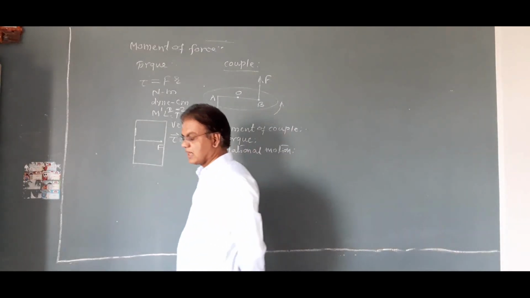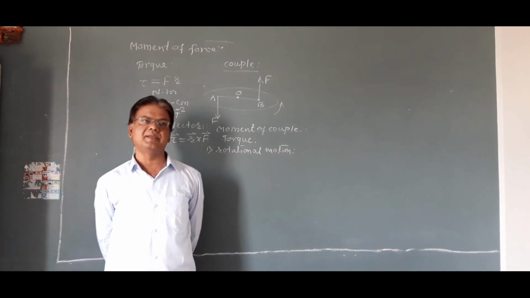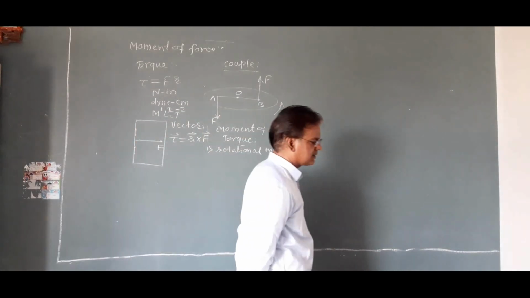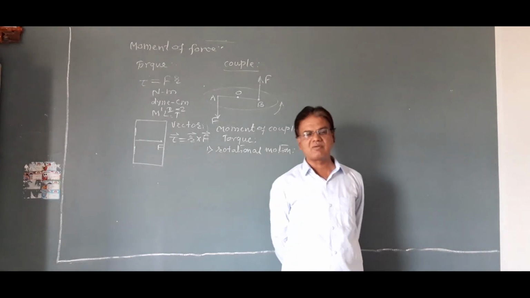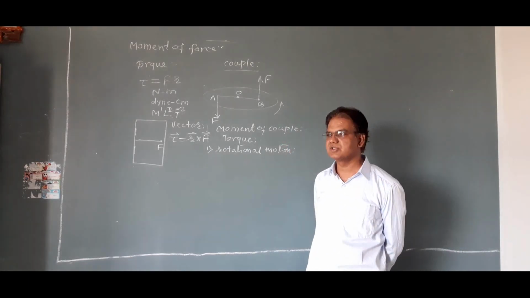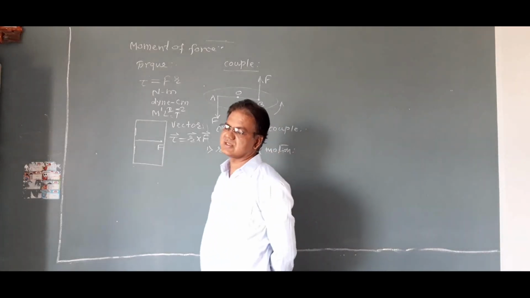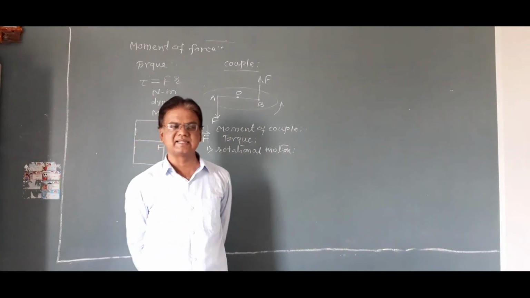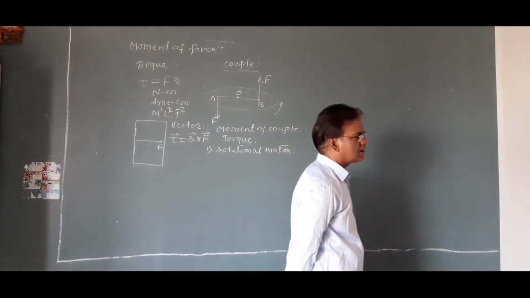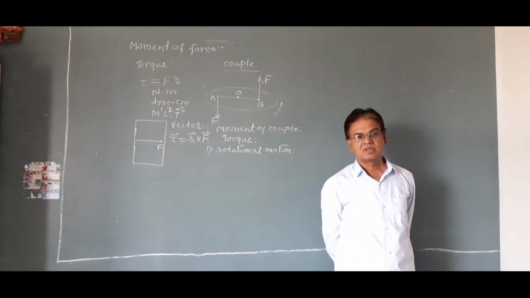As two equal and opposite forces act on a body, the net force acting on the body is zero, as the two forces are equal in magnitude and opposite in direction. According to Newton's laws of motion, as the net force is zero, there is no translational motion.